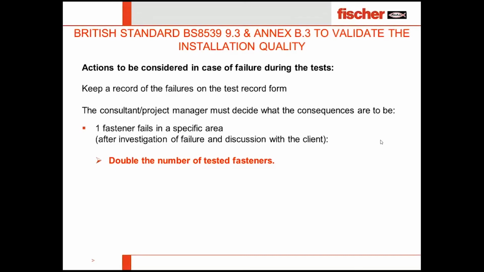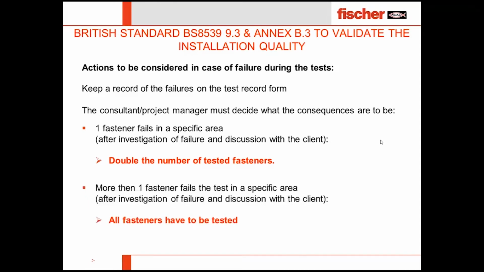these are the steps we should take at the project for the next test. If one fastener fails in a specific area, then double the number of tests has to be done. So if it was 5 tests and one of them fails, then double the number, it means 10 tests have to be done.